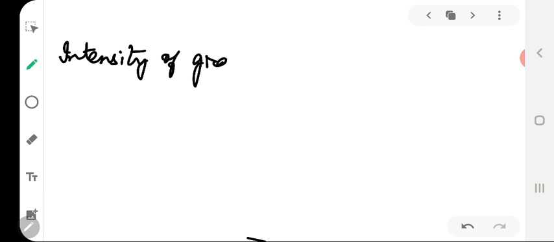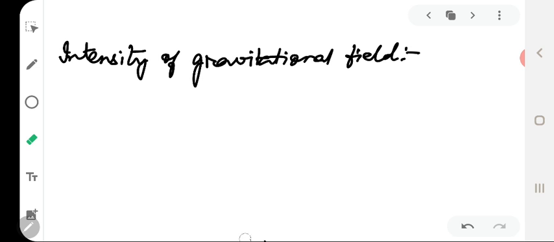Intensity of gravitational field. The intensity of the gravitational field of a material body at any point in its field is defined as the force experienced by a unit mass placed at that point, provided the unit mass itself does not produce any change in the field of the body.